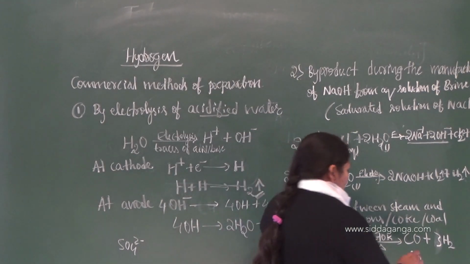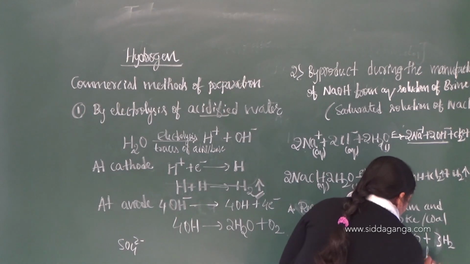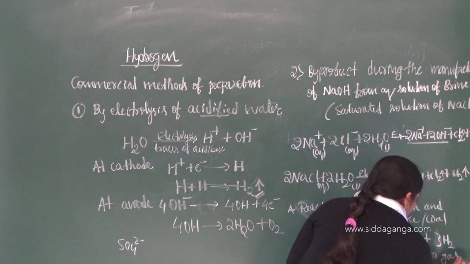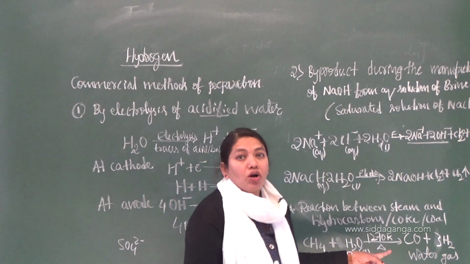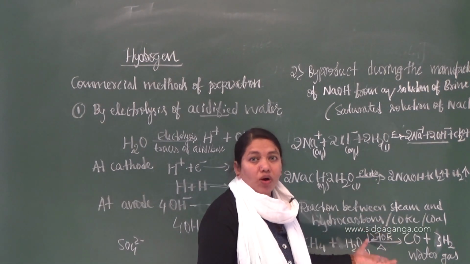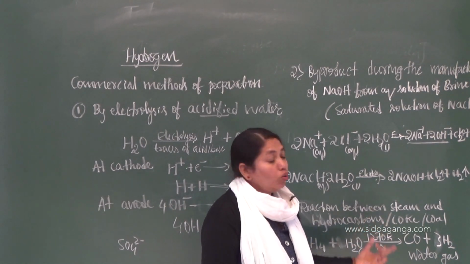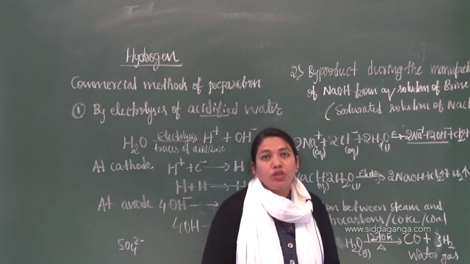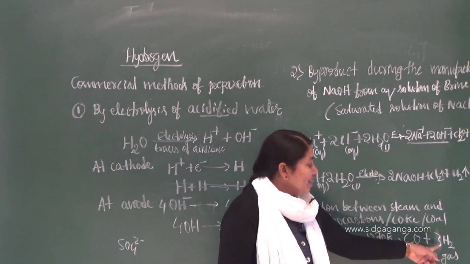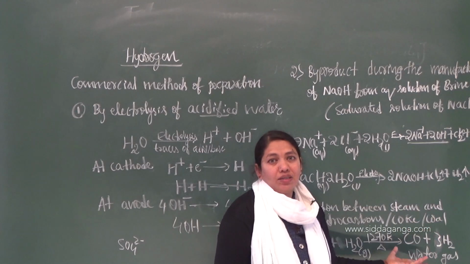This mixture is called water gas. What is water gas? If the question comes, how to answer? CO plus H2, simply you can write. No need to memorize the ratio, as it depends on the reaction.